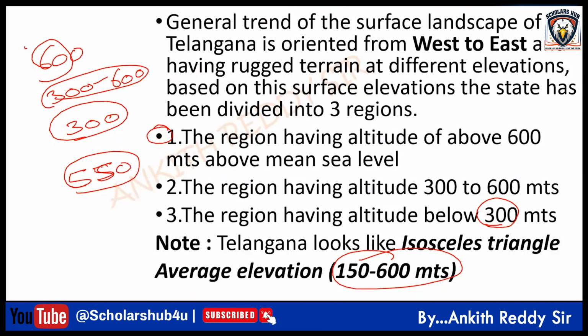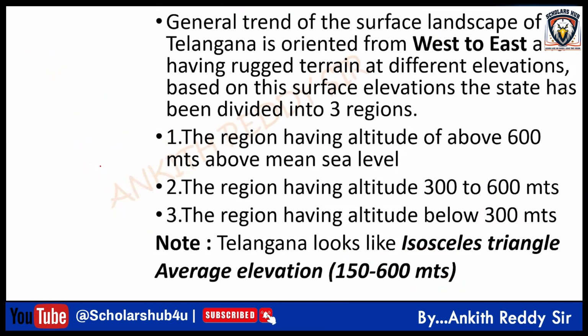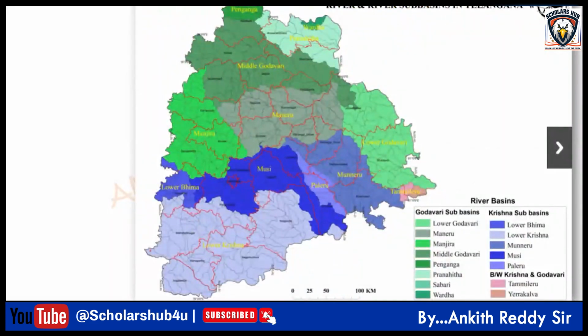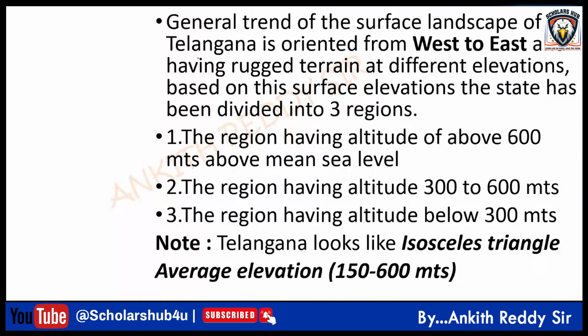And if you look at Telangana, it looks like an isosceles triangle, right? What is an isosceles triangle? Two sides are equal in size, and one side is different. Very good.